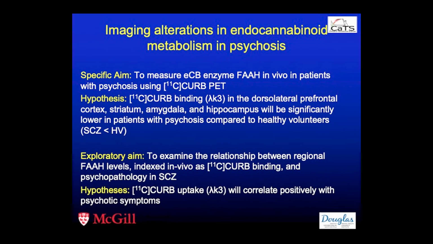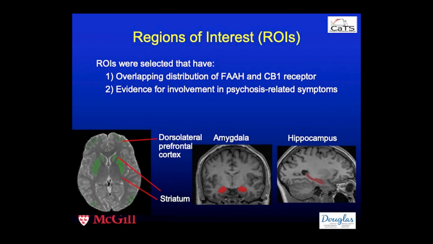We wanted to examine the relationship between regional FAAH levels, indexed as curve binding, and psychopathology in schizophrenia, as well as the relationship with psychotic symptoms. We chose these regions of interest because of their overlap with CB1 receptors, as well as the evidence of their involvement in psychotic-related symptoms.